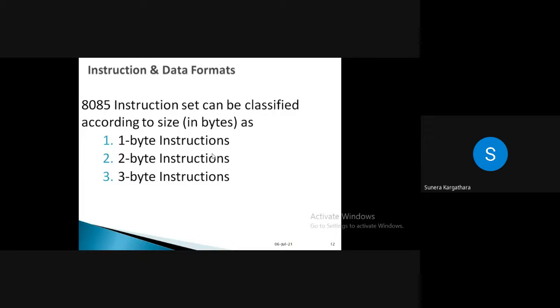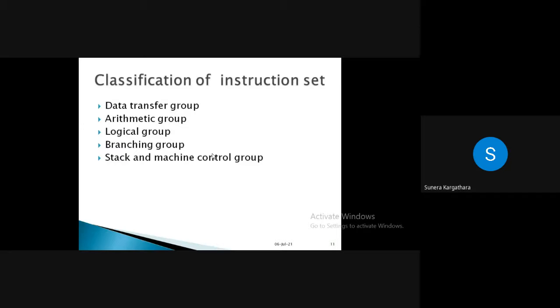Let's say, for example, if I say MOV, everybody knows that it is data transfer. If I write MVI, it comes under which category? Out of this, if I say MVI, which category will you put it in? Data transfer. If I say LDA, data transfer.